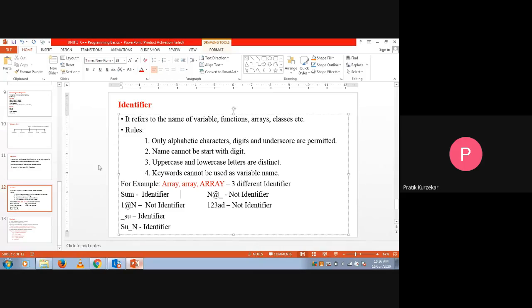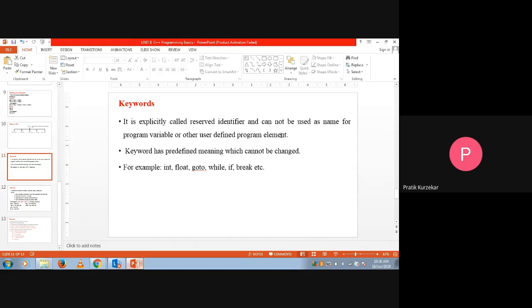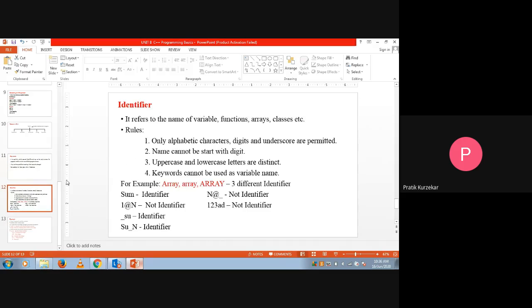The last point says that a keyword cannot be used as a variable name. We already saw this point in a previous slide, because a keyword's name cannot be used as a name for a program variable.